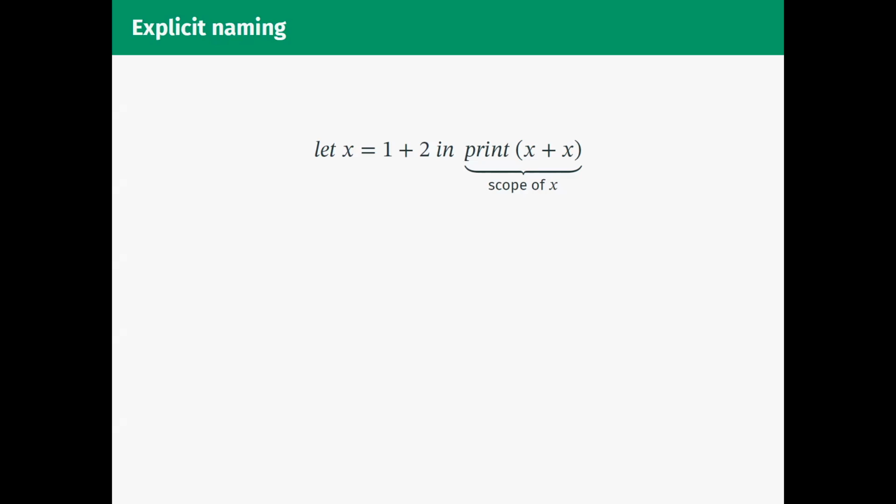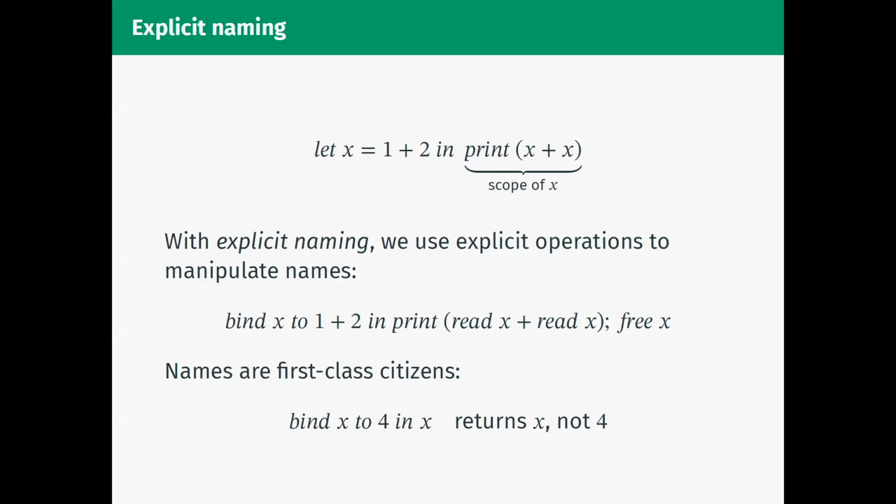In this talk, I'd like to do something a bit different and introduce a notion of explicit naming in which we have to do all of that ourselves. With explicit naming, we use explicit operations to manipulate names. Here I'm using bind instead of let just to indicate that I'm doing something explicit. So bind x to 1 plus 2 will create a new name x and assign the value of 1 plus 2 to it. Instead of just saying x plus x, I need to explicitly say read the value from x plus read the value from x. And then when the scope is done, I'm responsible for clearing up that name at the end. So I need to say free x right at the end. And so I've done what the compiler would normally do, and I've done this naming operation manually.